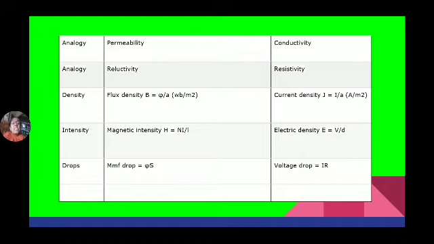Next, intensity. In magnetism, it is denoted by magnetic field intensity H, which is equal to NI by L. In electricity, it is electric field intensity E, which is equal to V by d, where V is the applied electric potential and d is the distance between the charges. Now drops: MMF drop is equal to phi into S, and voltage drop is equal to I into R.